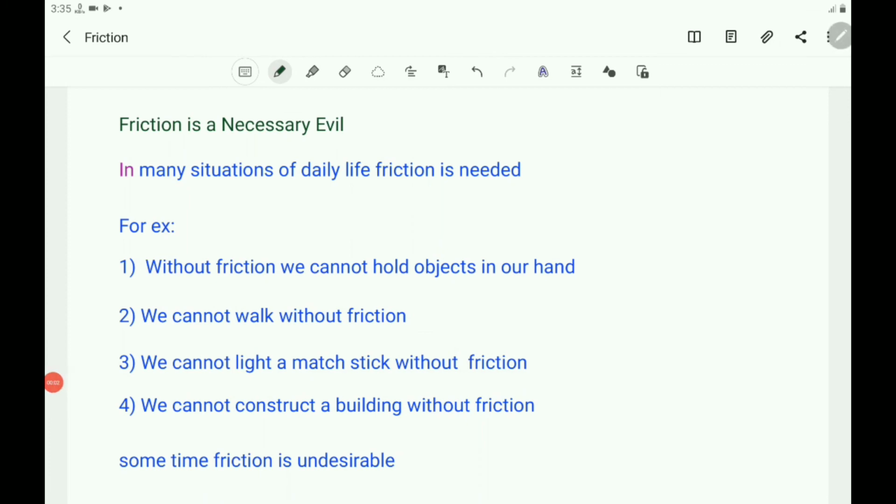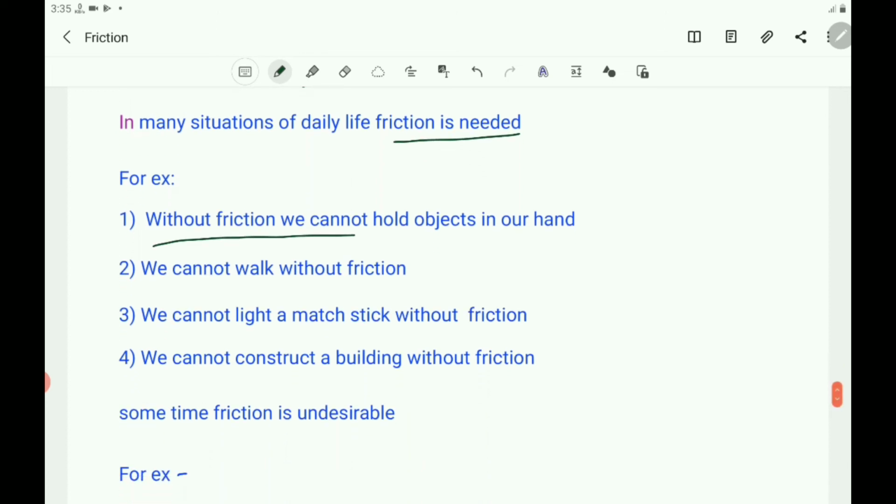Finally, you can conclude that friction is a necessary evil. You know that friction is an evil because it causes many problems, but it is required. It is needed. So friction is a necessary evil. How can you clarify it? In many situations of daily life, friction is needed. Without friction, we can't do some work.